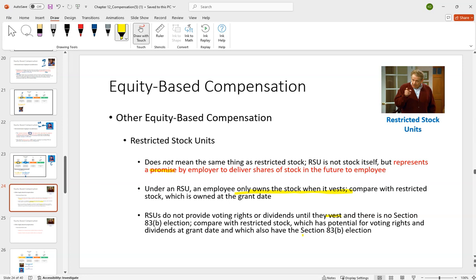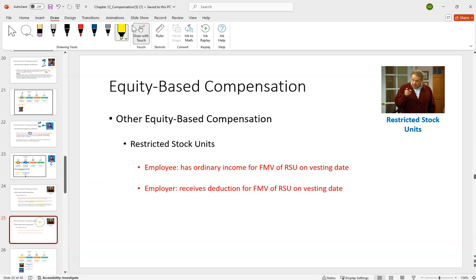There's no 83(b) election for RSUs. But the overall idea is, we're going to promise to give you stock in the future. That's an RSU. Frank, the employee who gets it, has ordinary income on the vesting date for the fair market value of that.